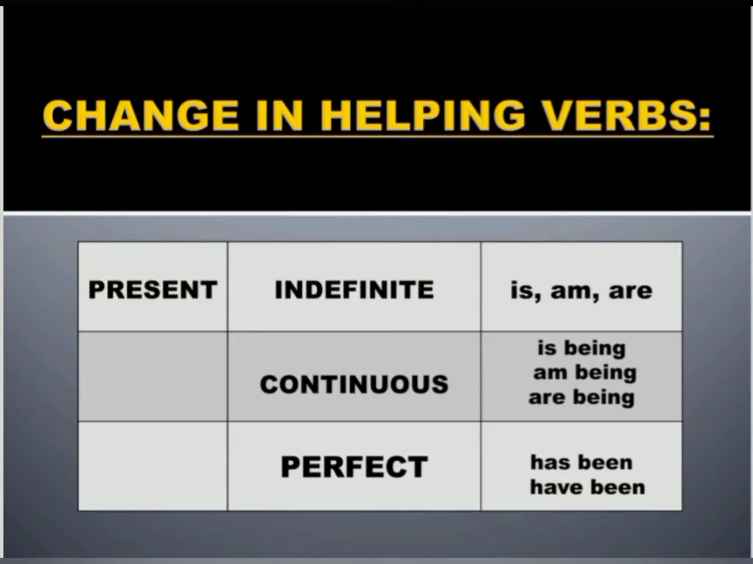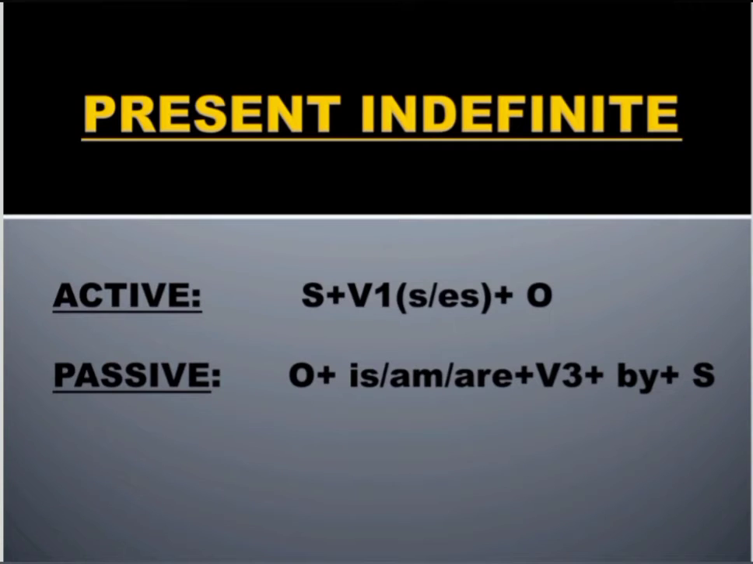Now there are some rules of the change in the helping verbs. Like if your active voice is in the present indefinite tense, the helping verbs to be used in the passive voice will be is, am and are. Same if your active voice is in the continuous tense, while changing into passive, the helping verbs to be used are is being, am being, and are being. In the perfect, when changing into passive voice, helping verbs will be has been, have been.